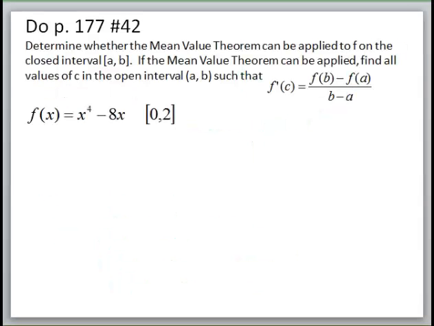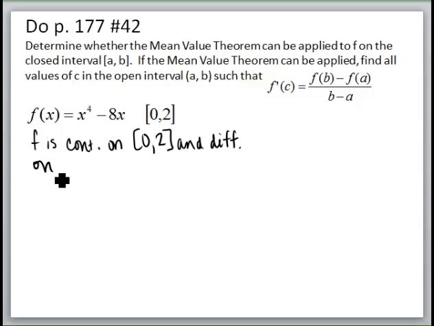This next problem, we're going to determine whether the mean value theorem can be applied. In order to do that, I need to meet its two requirements, that it needs to be continuous on the closed interval and differentiable on the open interval. This one is simple, because it's a polynomial, so we're going to state that. When we're trying to show that it can be applied, we'll go ahead and use this statement: f is continuous on the closed interval 0 to 2 and differentiable on the open interval 0 to 2 because it's a polynomial.